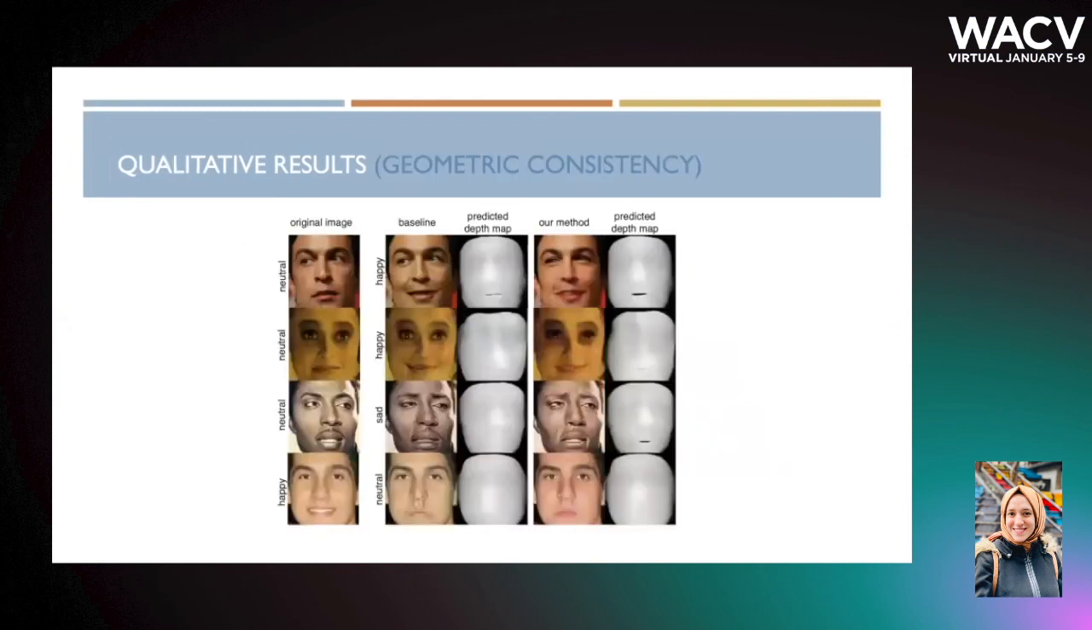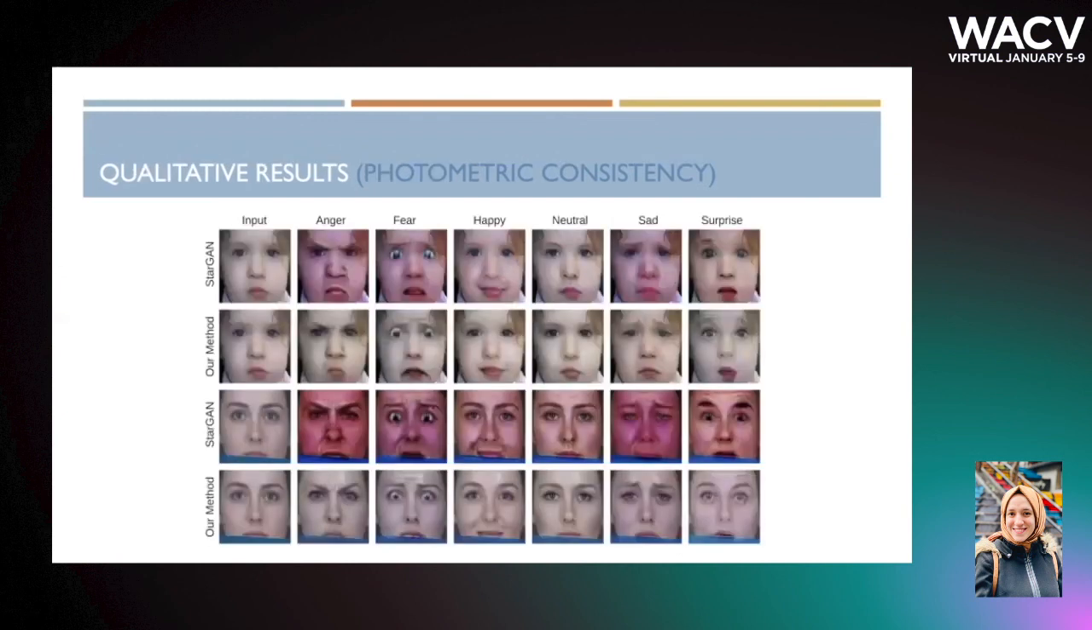Here is a comparison of samples generated by the baseline and our method along with their predicted depth maps. Our method synthesizes the face with a realistic geometry, whereas the baseline results in artifacts, particularly in areas like mouth, nose, and cheeks. The predicted depth maps verify this inference. Our method is also capable of providing photometric consistency. Images synthesized by the baseline contain